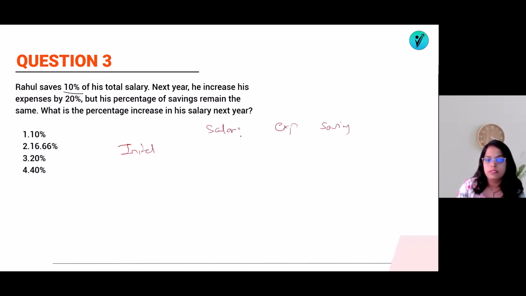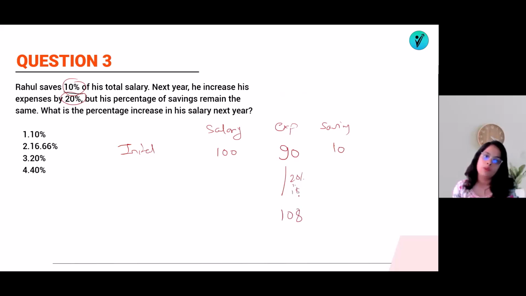Suppose his salary was 100. As we know that he saves 10% of the salary, that means 10 rupees. So his expenses will be 90. Now in the next year he has increased his expenses by 20%. So 20% of 90 will be equal to 18. So new expenses will be 108.